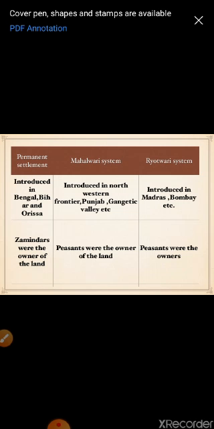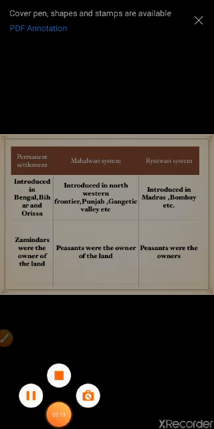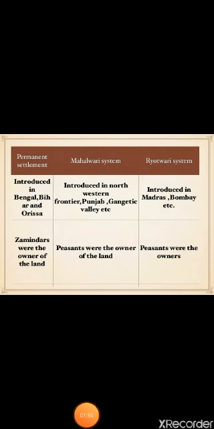And the last is about the ownership. So in Permanent Settlement, zamindars were the owners of the land. In Mahalwari system, peasants were the owners of the land, and in Ryotwari system, peasants were the owners of the land. So it was the comparison of these three systems.